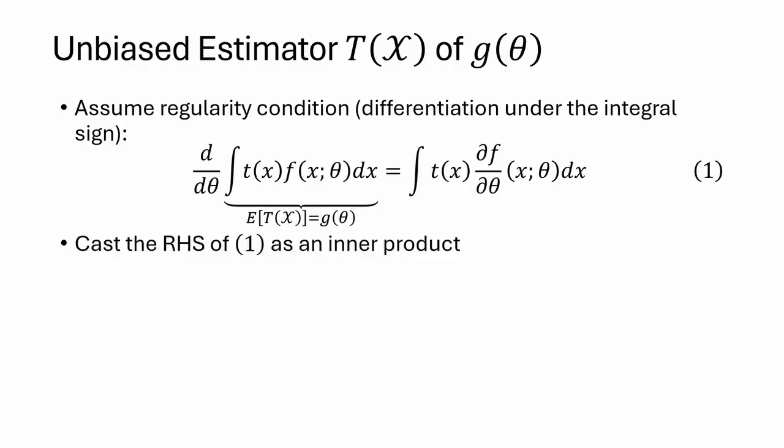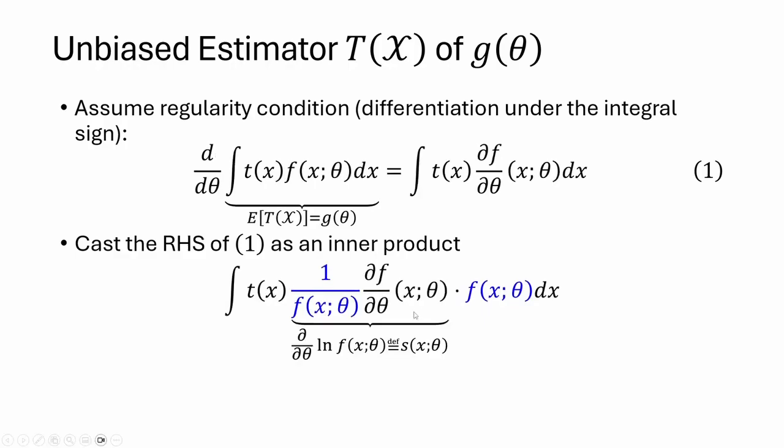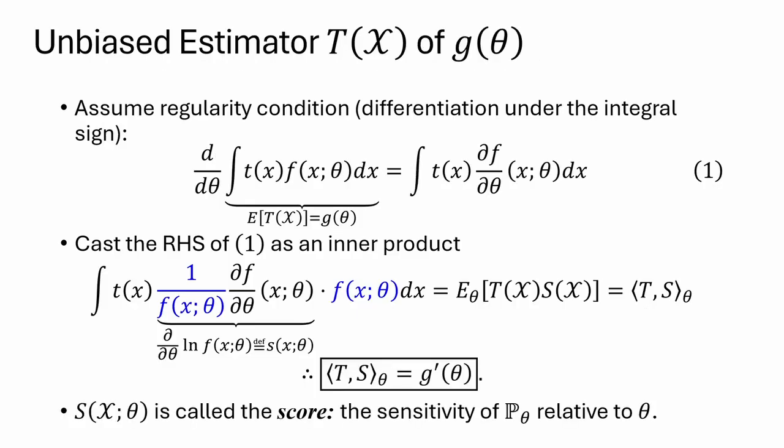And as we've been seeing so far, to do geometry, we need an inner product. So we want to recast the right-hand side of 1 as an inner product. For that, we use a trick. We multiply and divide by the density. But take a look at the expression in the middle. By the chain rule, that's just the partial derivative of the natural log with respect to theta, which we denote as s. And now the right-hand side of equation 1 is an expectation. We can put it as an inner product of t and s. So overall, we have the inner product between t and s is g prime.